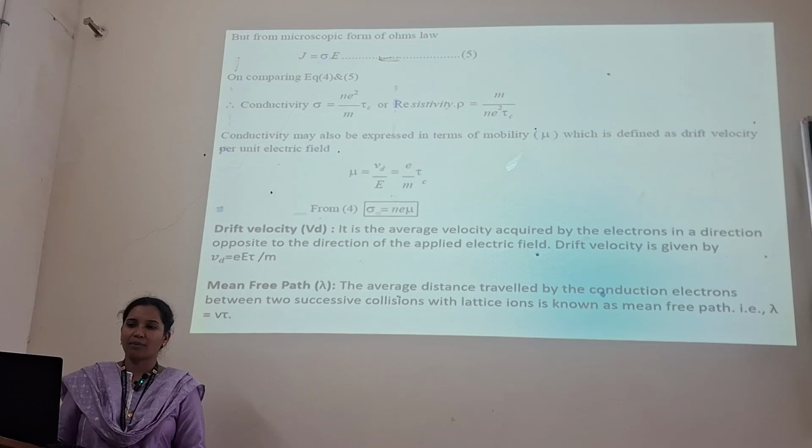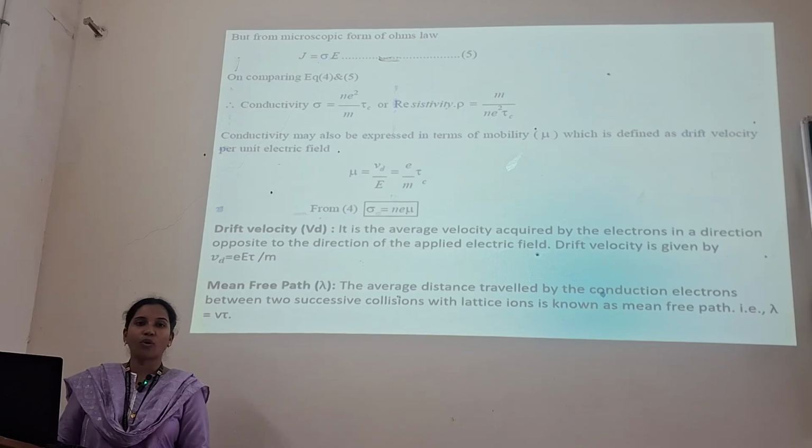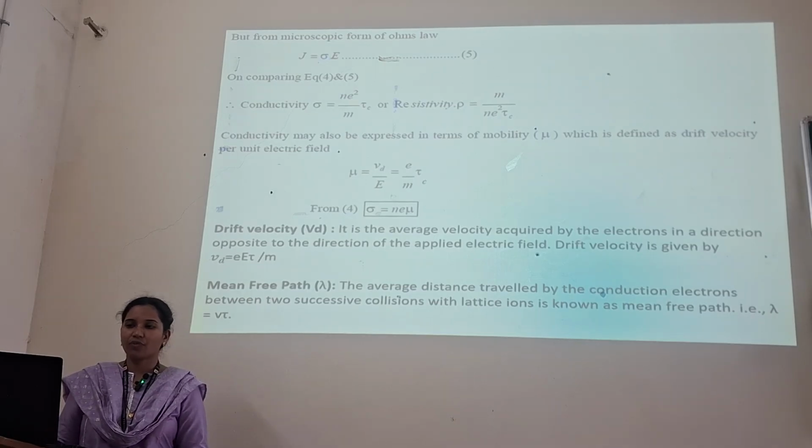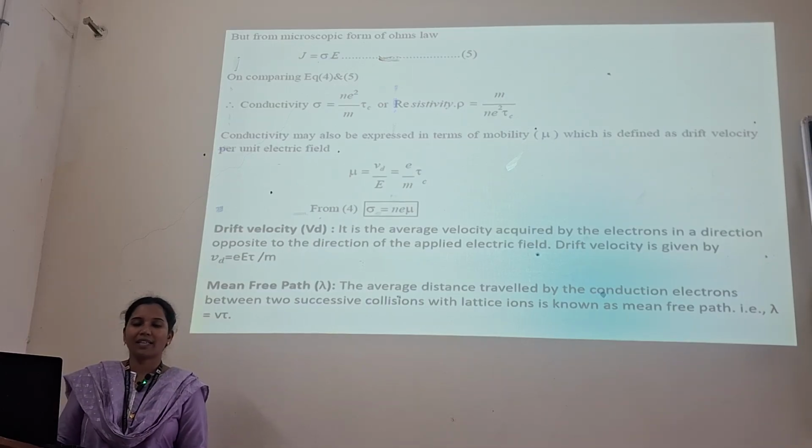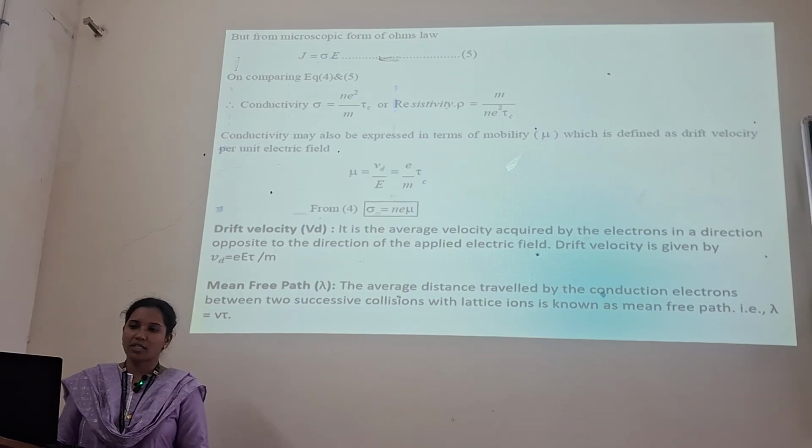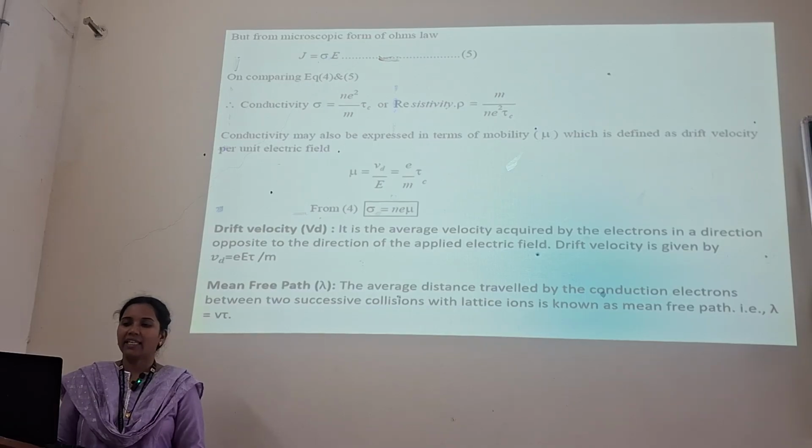Equating all the equations, we will get the value of conductivity. J is equal to sigma E. So on comparing equations 4 and 5, we have the conductivity formula: sigma is equal to ne²τc by m. Conductivity may also be expressed in terms of mobility mu, which is the drift velocity per unit electric field. Mu is equal to Vd by E, and sigma is equal to neμ.